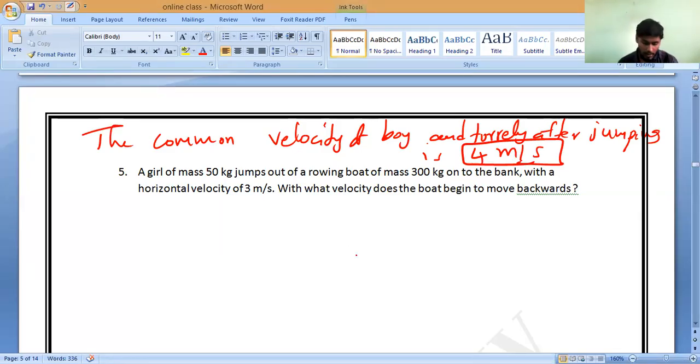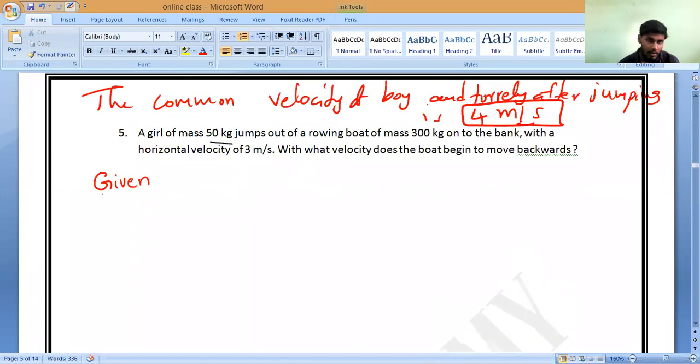You have to tell me. Now what is given? A girl of mass 50 kg. Here also it is the same as the before case, correct? So the girl of mass, M1, is equal to how much?